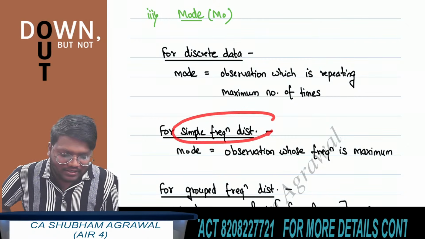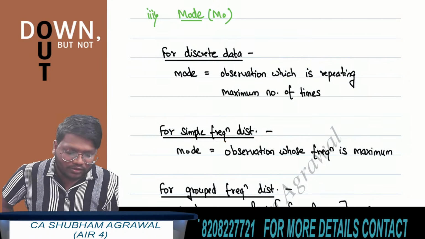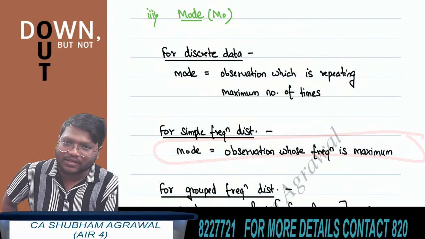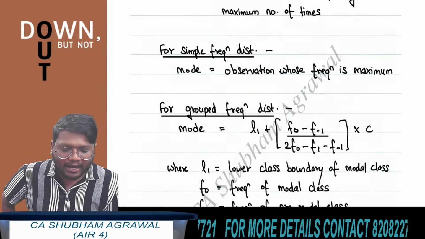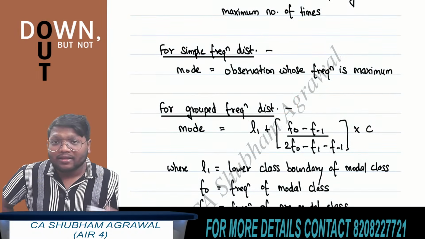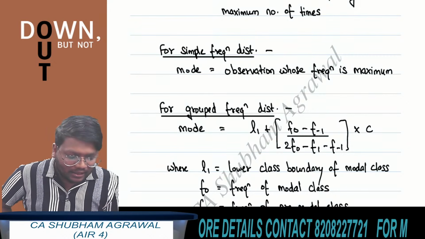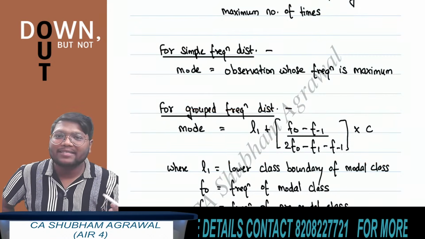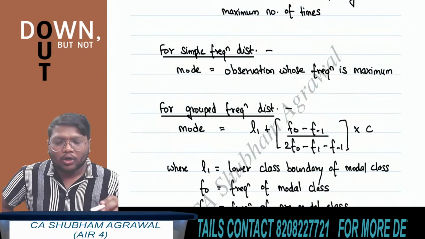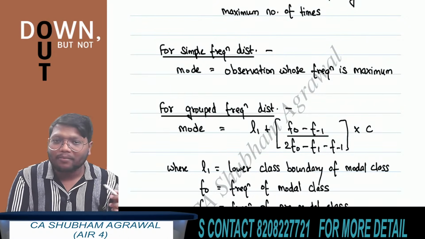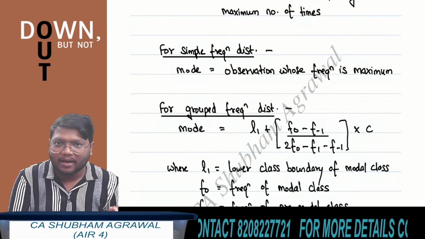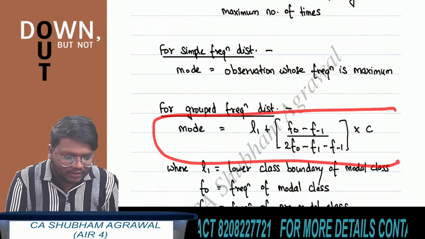Okay, if a simple frequency distribution is given, then how to find the mode? We have to check which observation has the highest frequency. And if a grouped frequency distribution is given, then how to find the mode? There is one formula which you have to remember: L1 plus, in brackets, (F0 minus F-1) upon (2F0 minus F-1 minus F1), multiplied by C. You have to remember this formula.